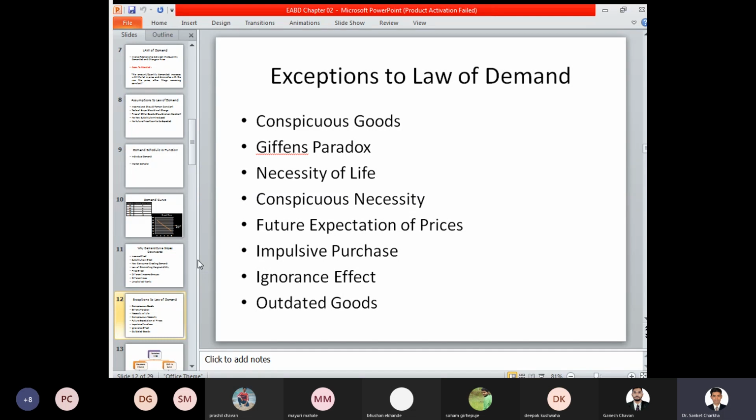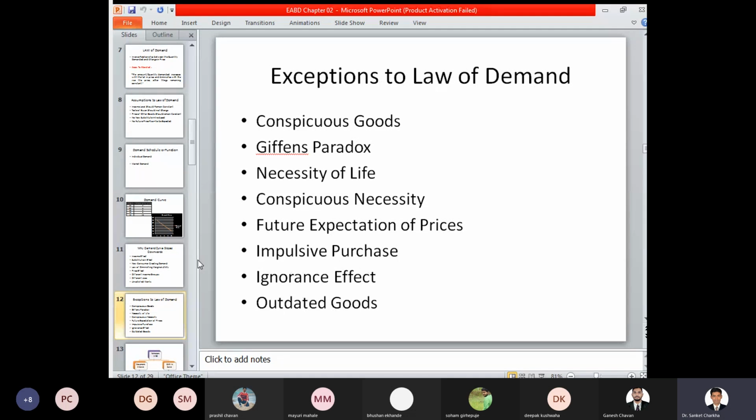Now coming to the major perspective, that is the exceptions to the law of demand. What are the various exceptions in which the law of demand cannot be applied? The first is conspicuous goods. Conspicuous goods are those types of goods wherein we cannot predict the change in the quantity demanded or the change in the amount of product manufactured. Goods of daily purpose or necessity are of a certain concern, wherein we have to see that the law of demand does not apply.